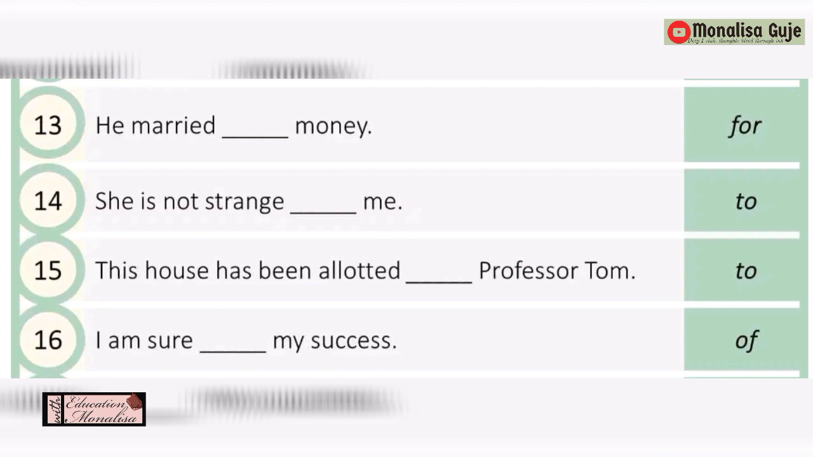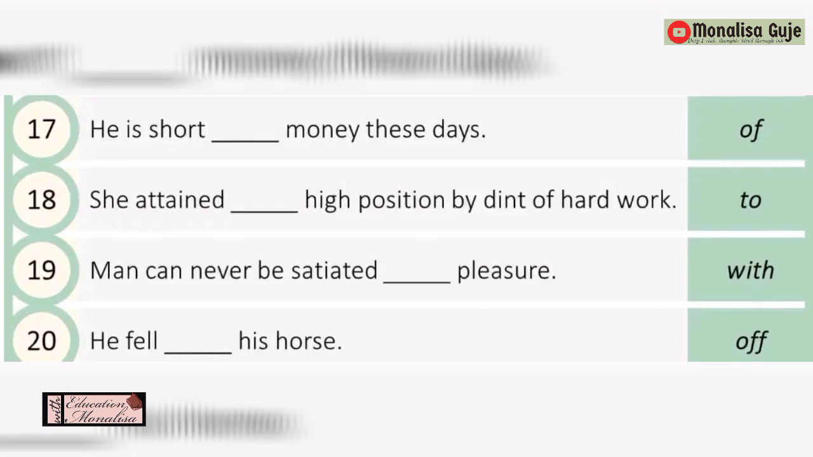We have 4 more sentences in the list, and then the topic for the day is done. Yeah, write down all the things neatly. If you have any doubt, you can always ask. Now, let's move to the 17th one. Number 17. He is short of money these days. So, he's not having money, so we say it as short of money. She attained high position